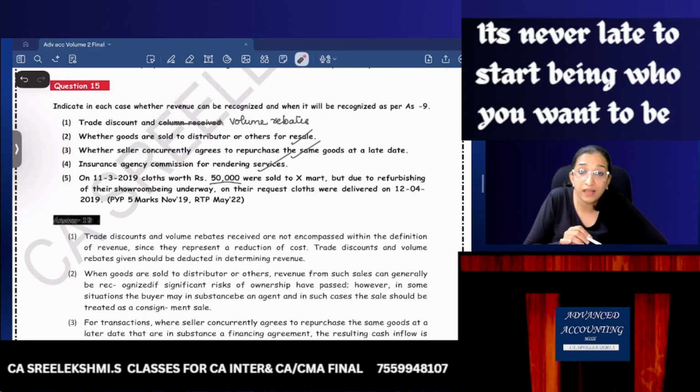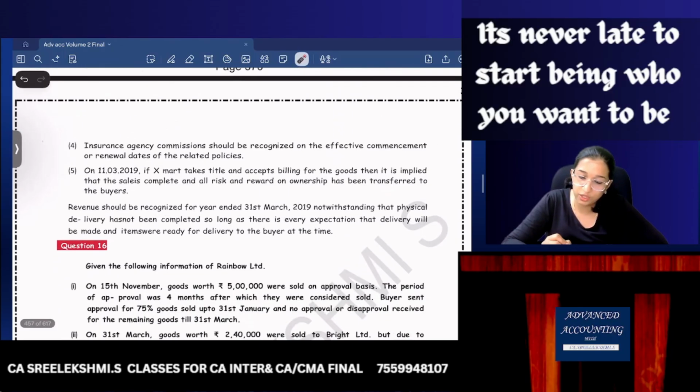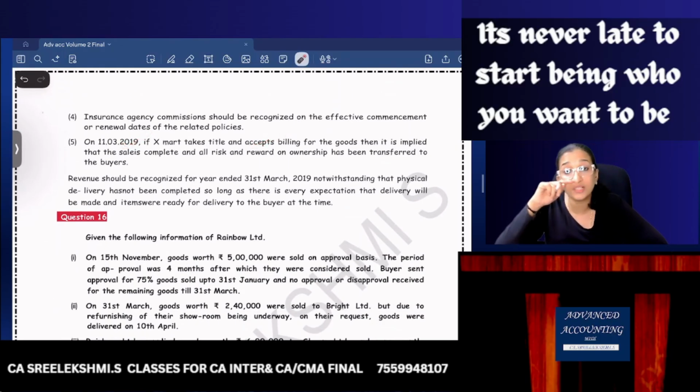So, last one. On 11th March, clothes worth 50,000 were sold to X Mart. Okay, on 11th March, we sold some goods to X Mart. But due to refurbishing of their showrooms, some renovations were going on in their showroom, on their request, clothes were delivered on 12th April. When should they recognize revenue? On 11th March itself, because of the title and acceptance. What is the reason? The buyer requested the delay.